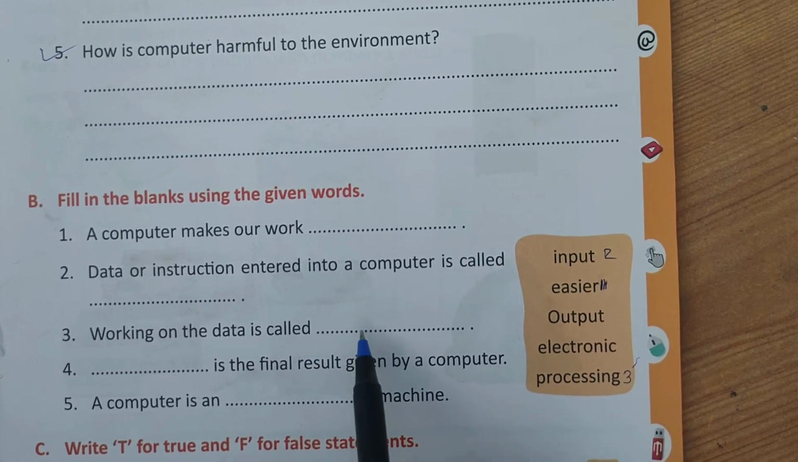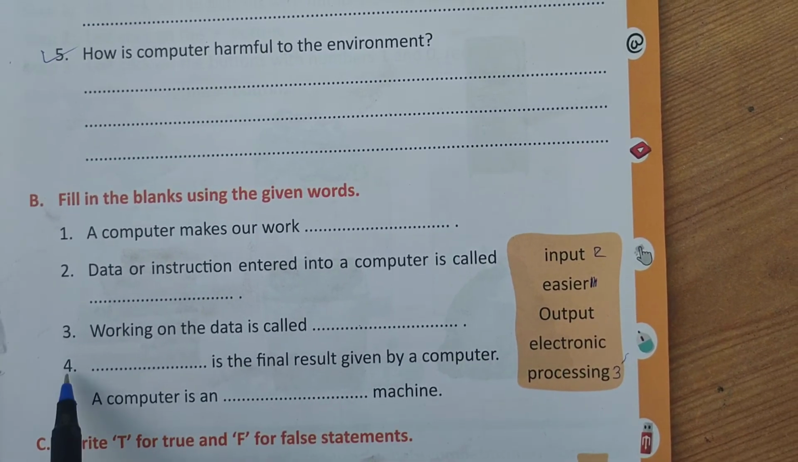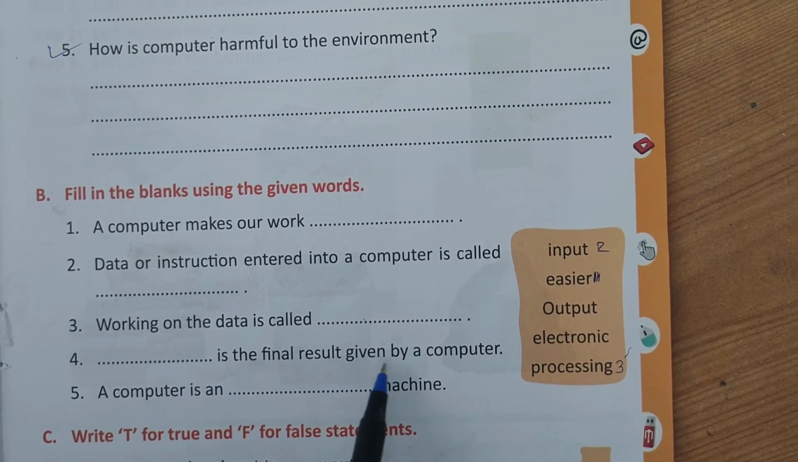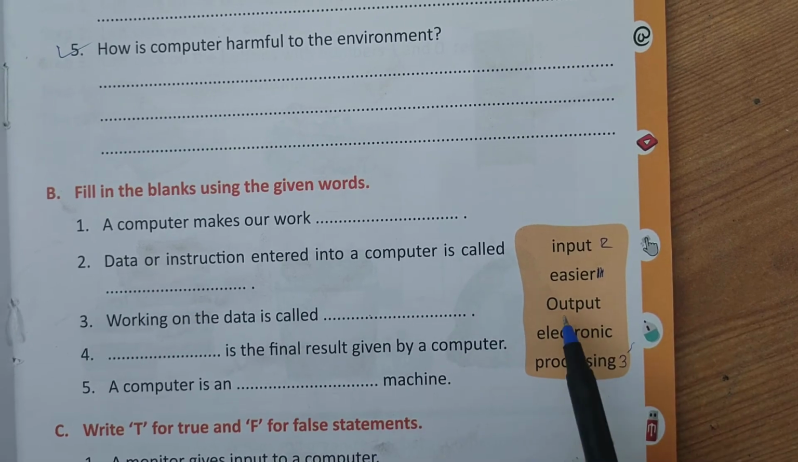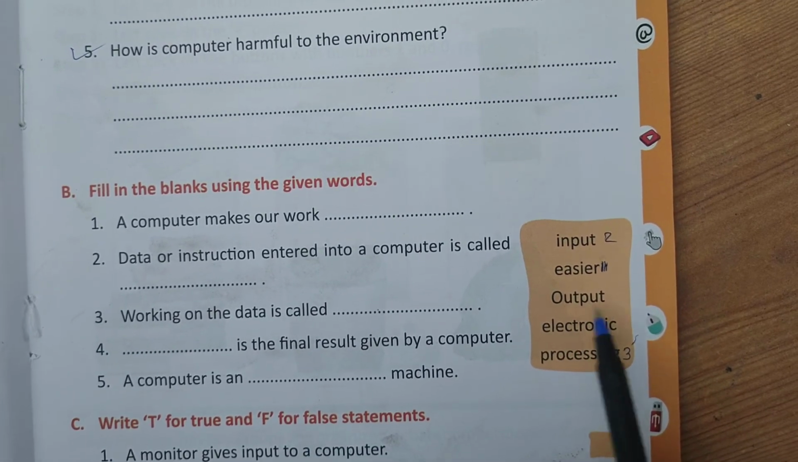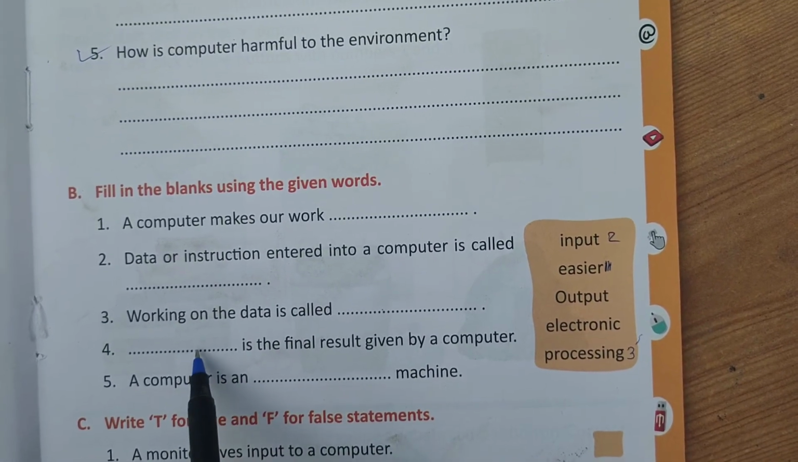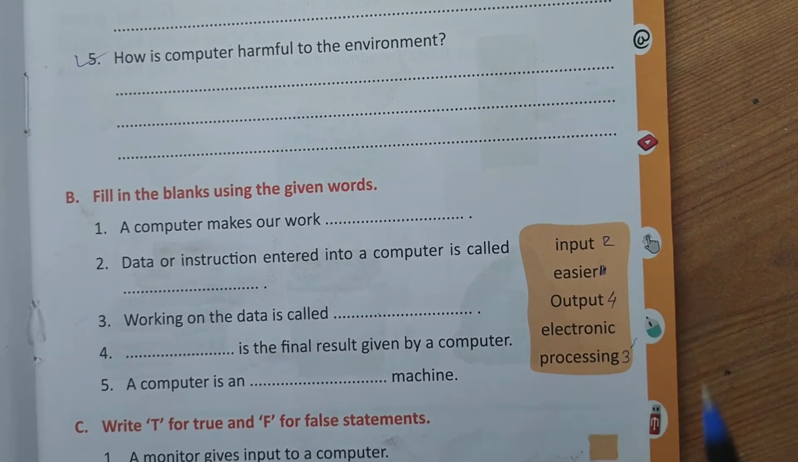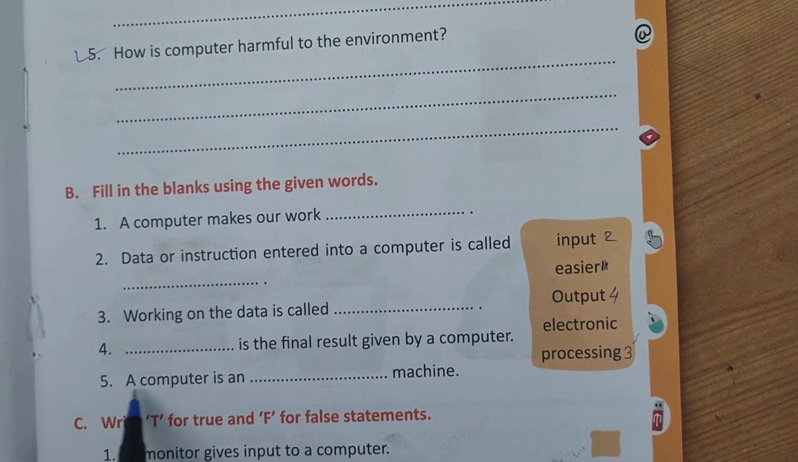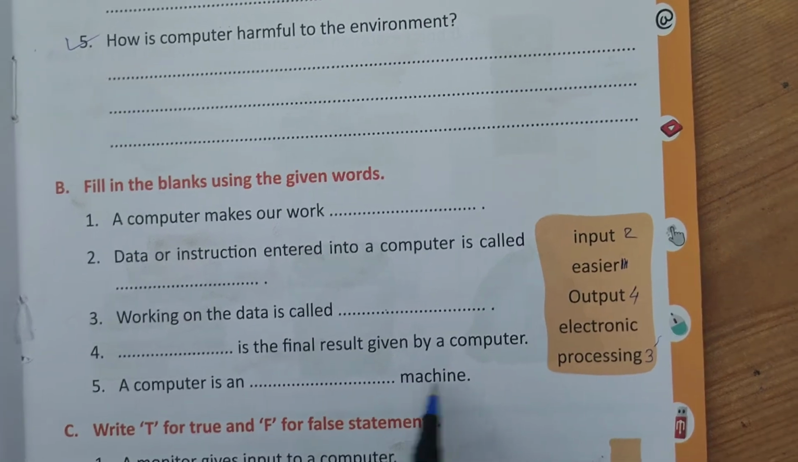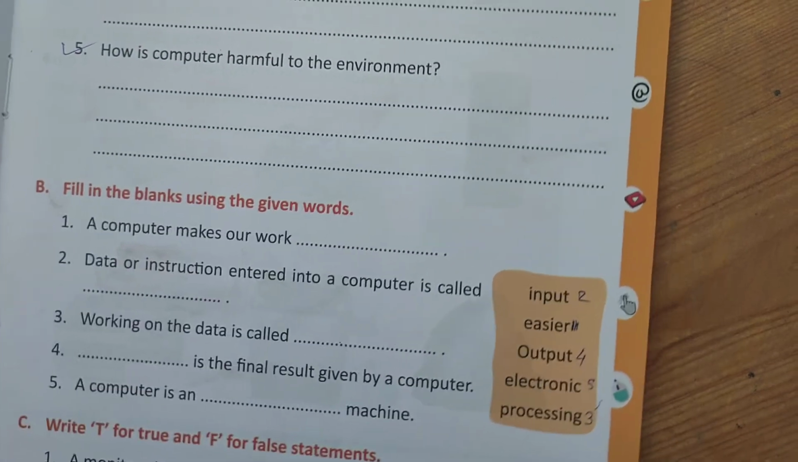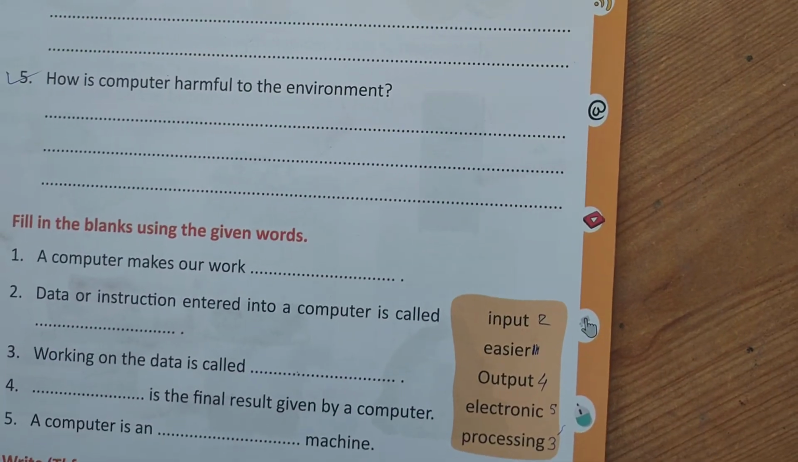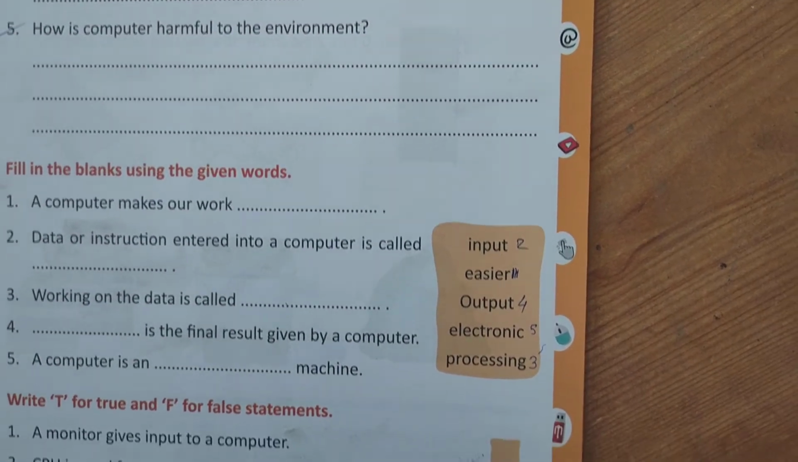You have to write processing here in the blank. The fourth, dash is the final result given by the computer. What is the final result? I hope that you will know. That is output, the final result. You have to write output in this blank. And the final, fifth, a computer is a dash machine. It means the computer is an electronic machine. Electronic machine means it works through electricity. That is why it is an electronic machine.